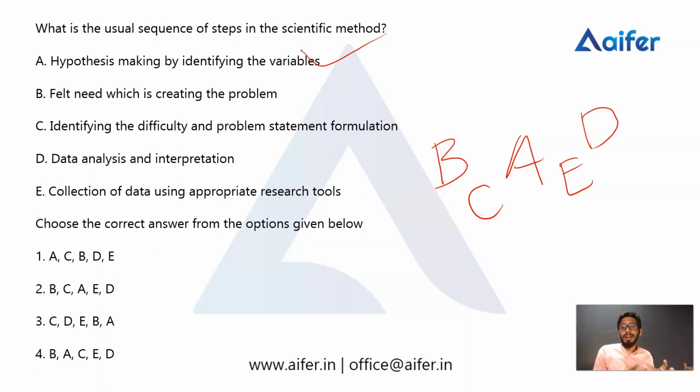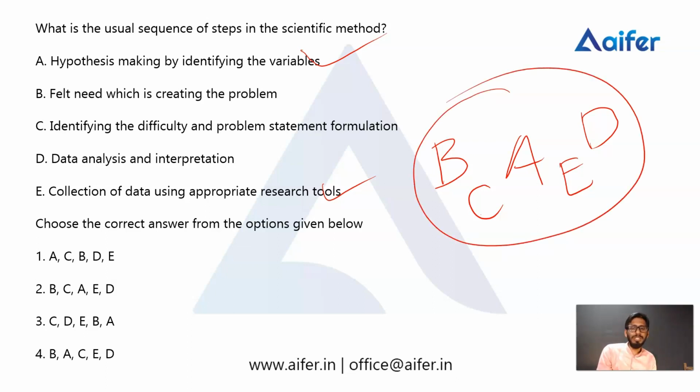Then after that we collect data, using appropriate research tools. So after that E will come. Then after the collection of data, we will analyze and interpret the data. So the last one is D. So here is the order of the process: B, C, A, E, D.